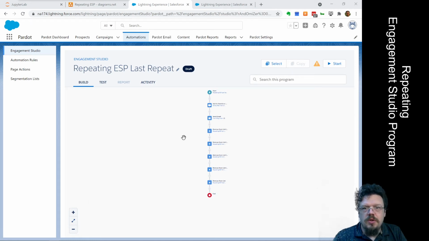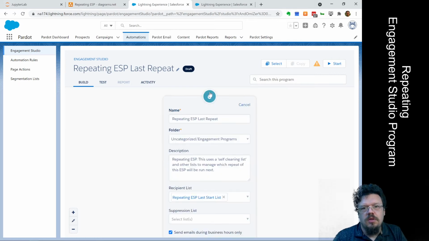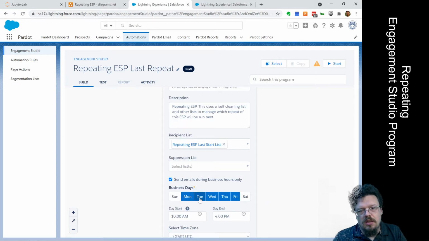The Engagement Studio here is longer. If we inspect the start node, we're going to see what we expect. It's the recipient list, ESP last start list, and again, it's repeating, and then repeating set date daily.